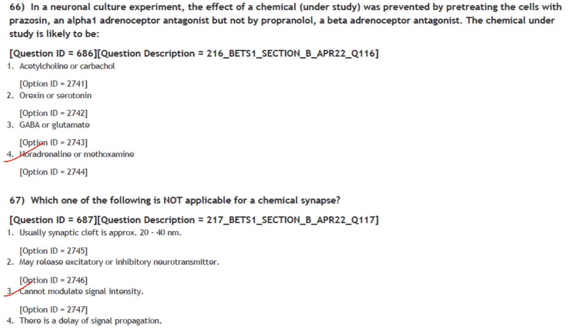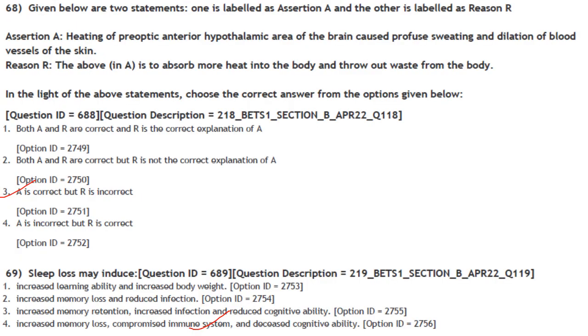Then which one of the following is not applicable for a chemical synapse? So it cannot modulate signal intensity. Answer is option 3. Then next one. Given below are two statements. One is labeled as assertion A and the other is labeled as reason R. So assertion A: heating the pre-optic anterior hypothalamic area of the brain caused profuse sweating and dilation of the blood vessels of the skin.